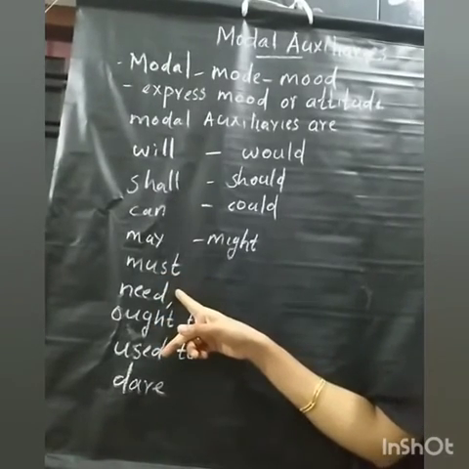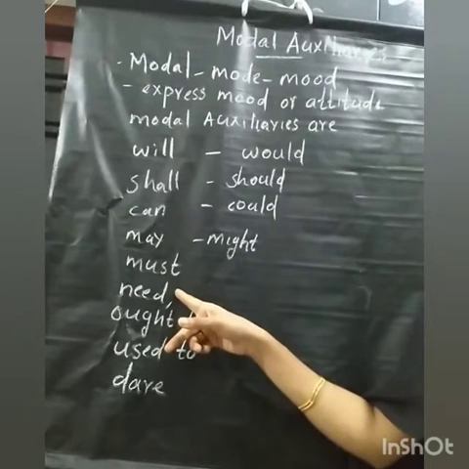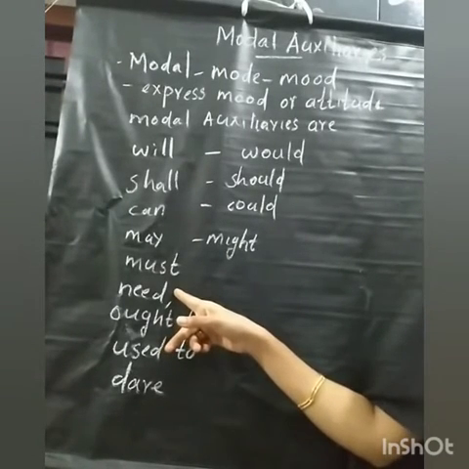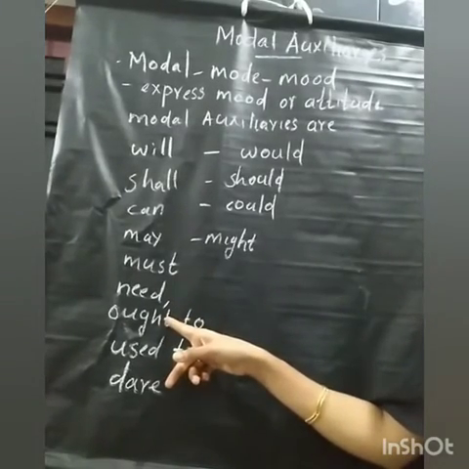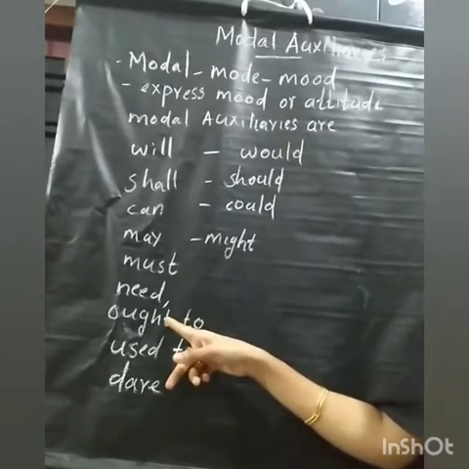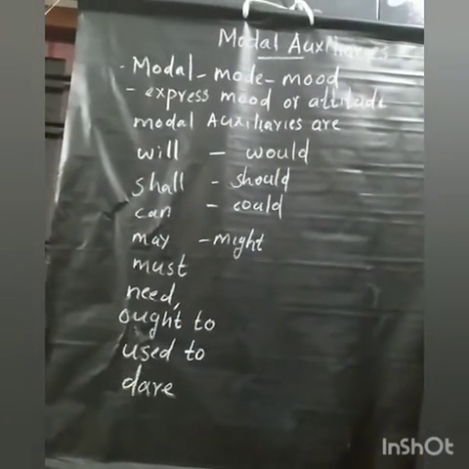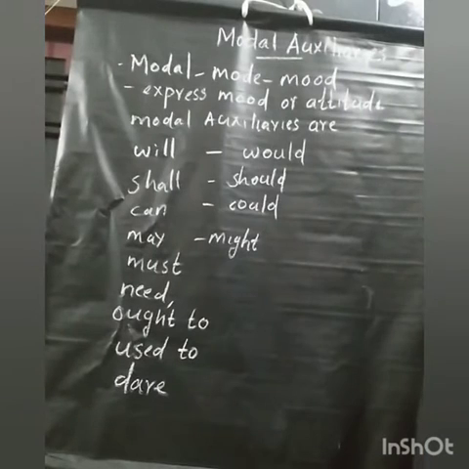Next one, need, that we use in negative or interrogative statements. Next one, ought to, that we use to express moral binding, to express advice. You ought to take this injection.